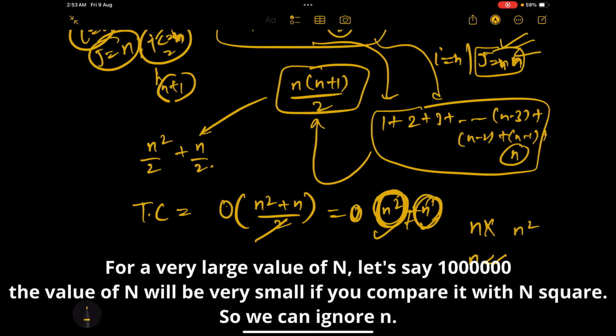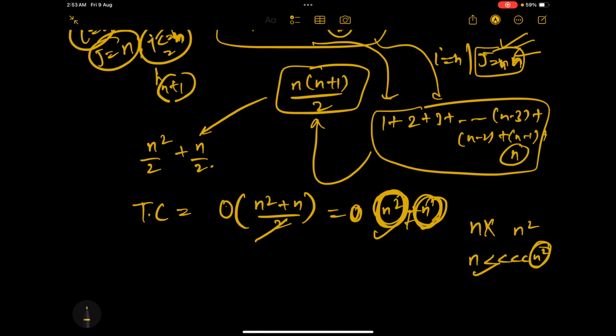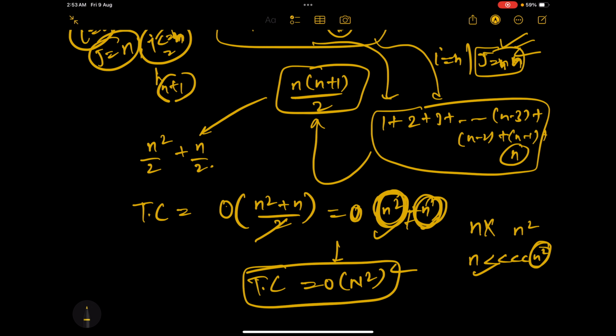I mean, I can say this, right? n square is very, very big compared to n. So we can neglect this n. So finally, the time complexity would be n square. I mean, this is how we calculate time complexity. Okay. And this is again quadratic.